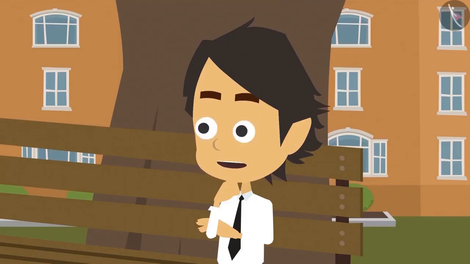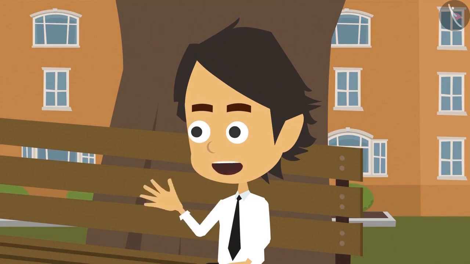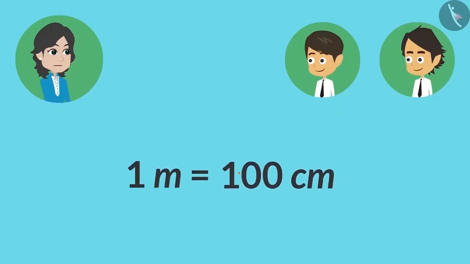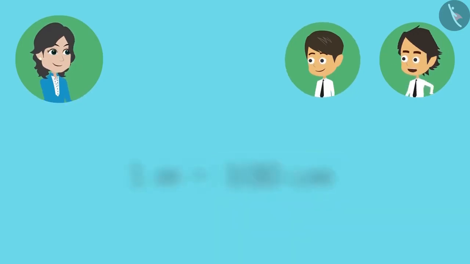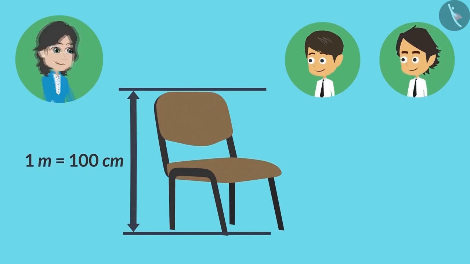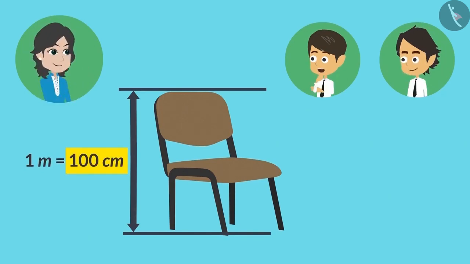Why only bigger than 100 centimeters? Why not smaller than that? Because 1 meter has 100 centimeters. Or we can also say that 1 meter is equal to 100 centimeters. Which means if the length of an object is 100 centimeters, then can we say that the object is 1 meter long? Absolutely right. Why not say 100 centimeters?